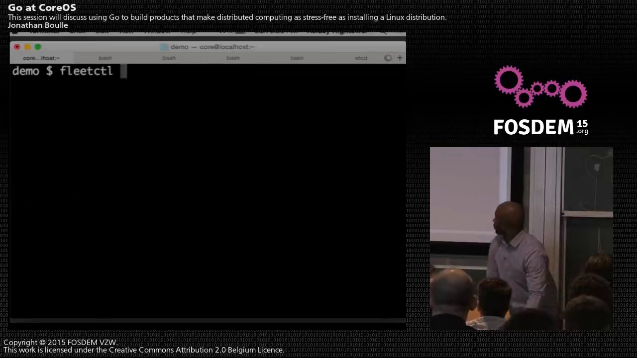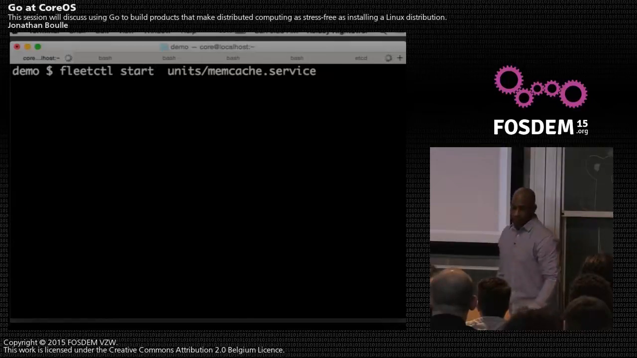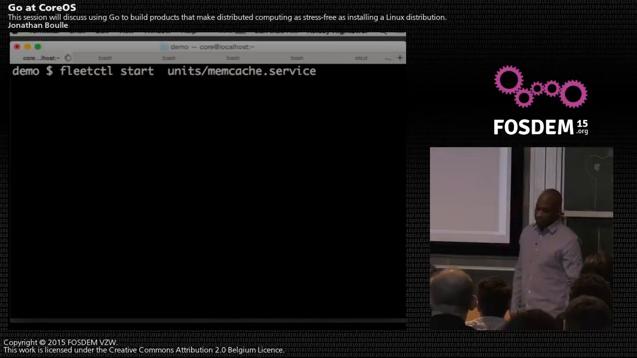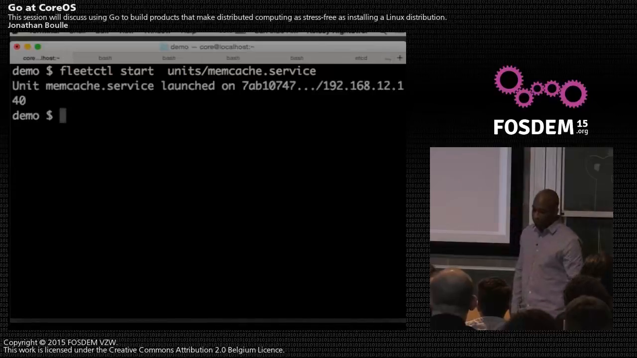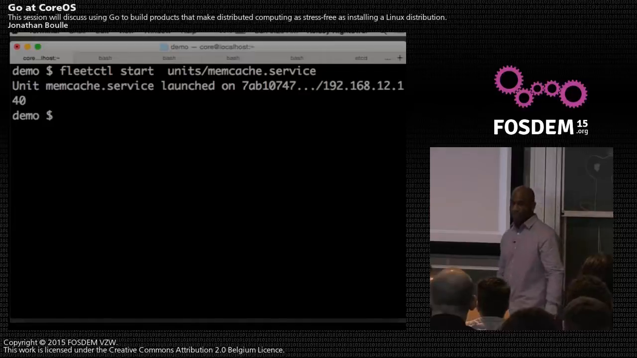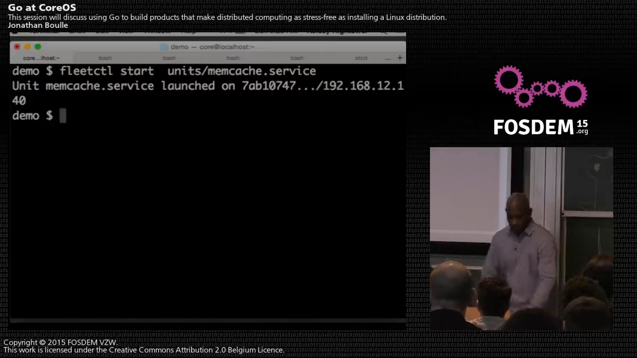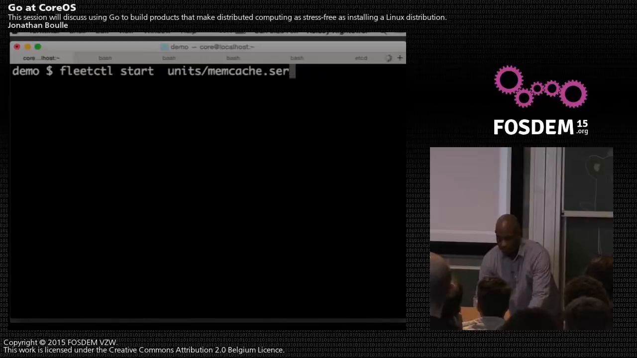So what we can do with Fleet, we're going to use Fleet to launch memcache. So what we're going to do is just start this unit. And if everything works, memcache should actually start running on one of the nodes in the cluster. So Fleet actually figured out that node 140 is capable of running this particular unit. What this unit looks like is we're basically going to download a memcache Docker container, launch it, bind it to the same port as the host. And then I can use Fleet to list all of the units running on all of the machines in the cluster.